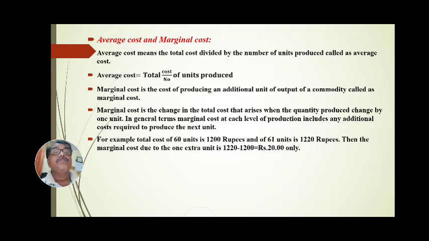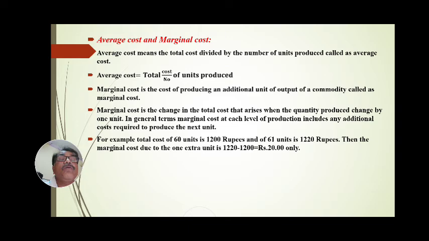In general terms, marginal cost at each level of production includes any additional cost required to produce the next unit.